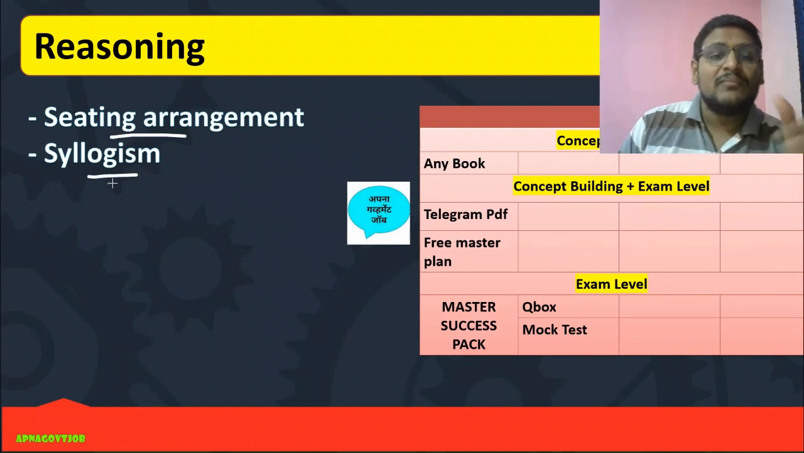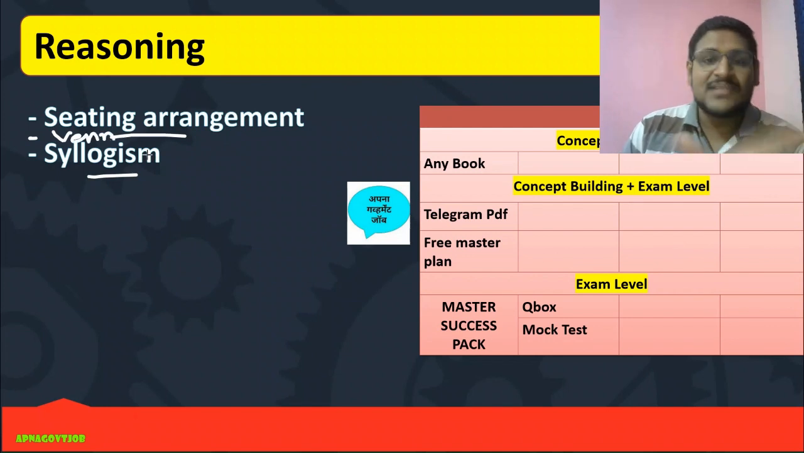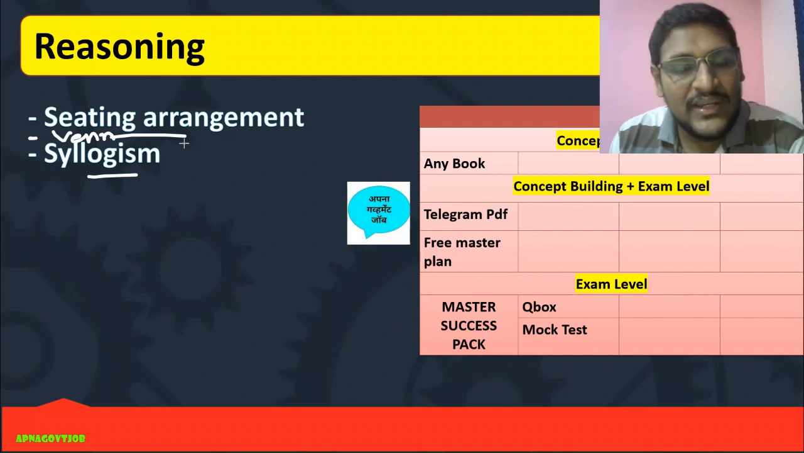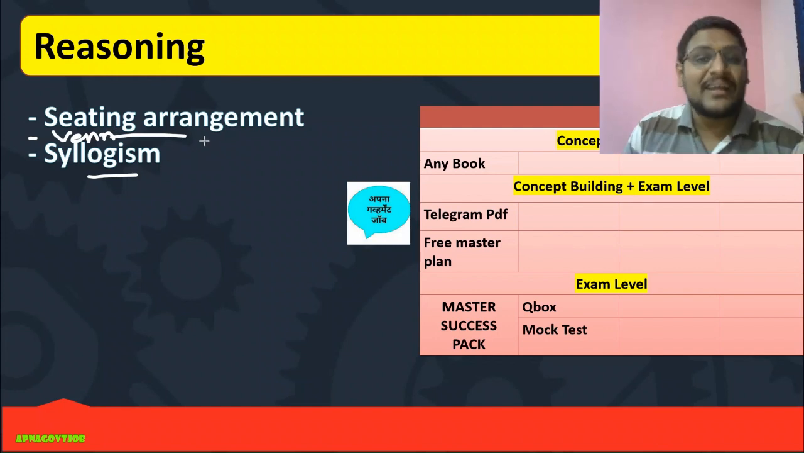Same guidelines for reasoning, and in reasoning we are starting sitting arrangement and syllogism. Before syllogism, one more chapter is very important that I will add, that is Venn diagram. First get the knowledge of Venn diagram, and then you can start with syllogism, because there is a little bit of application of Venn diagram in syllogism, if you are using the Venn diagram approach.